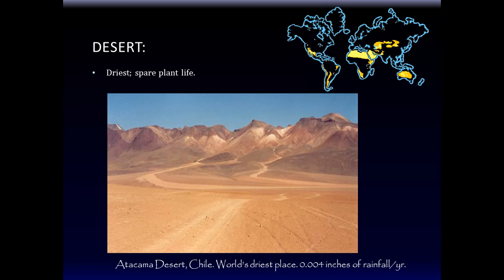Now a desert. Look at the desert. Deserts have very little precipitation. Because of that, very sparse plant life, of course. This is the Atacama Desert, apparently in Chile, which is the world's driest place. Look at how much rain they get every year: 0.004 inches of rainfall every year. That's hardly any rain, you know. Very dry.